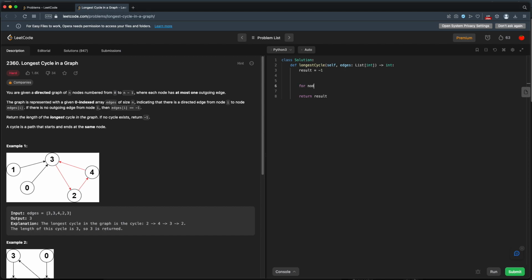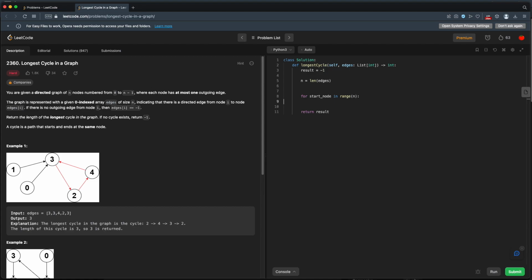So let's see, for every node in, we don't have a list of nodes, but we do know that there are n nodes, and this goes from 0 to n minus 1, and edges is of size n. So we can give ourselves our n here by getting the length of edges. Okay, so we know our n. So for every node in range n, so range n will give us from 0 to n minus 1. So that's going to be our start node. Maybe I'll call this start node.